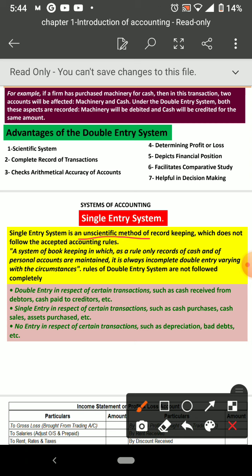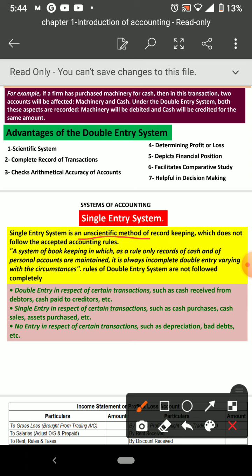Okay. So this is an unscientific method, a record which does not follow accepted accounting rules. Whatever accounting rules are there, they are not following any. Manipulation is also possible, and no records can be found. These people don't know how much money or how much profit has been earned by them. No records can be found in this type of business, which follows the single entry system.